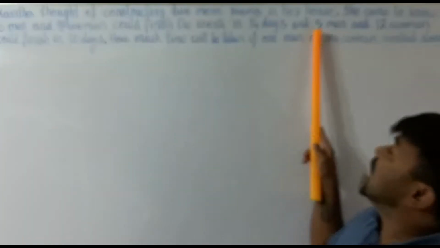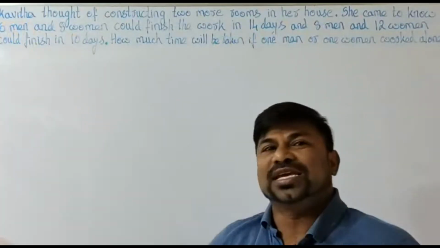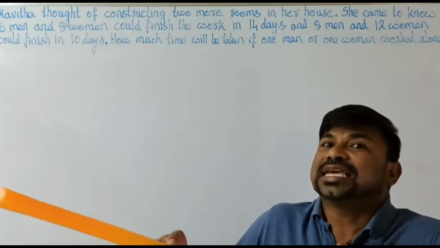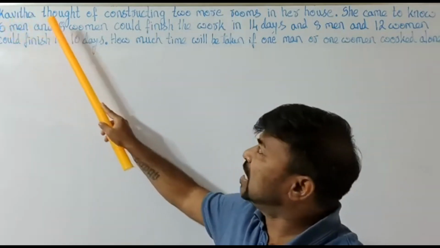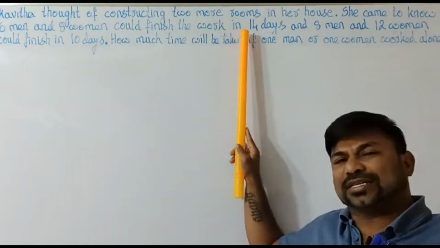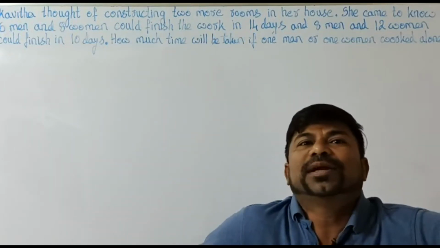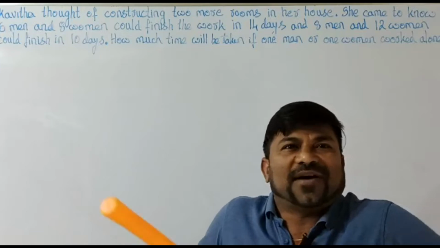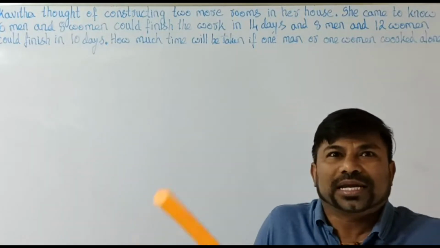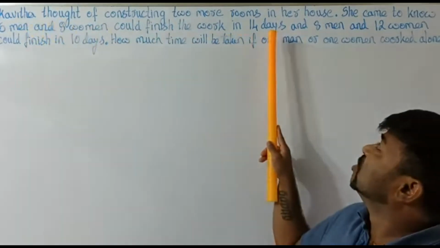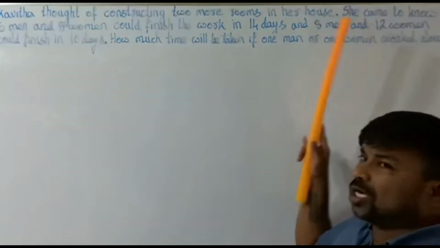Here the number of men has increased, the working power of the men has increased. So if Kavita wants to construct the work a little faster, she recommends that the number of men should increase: 8 men and 12 women.